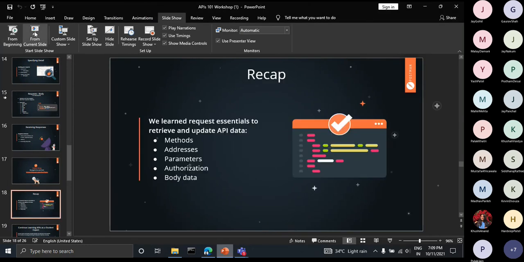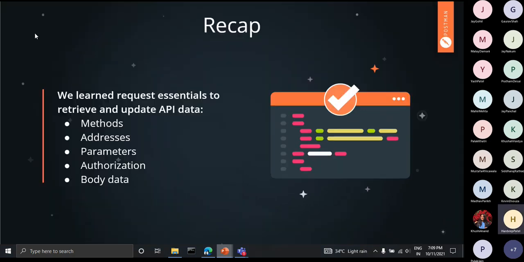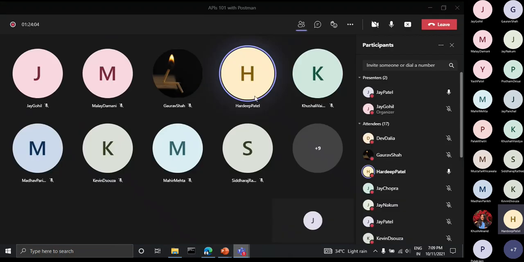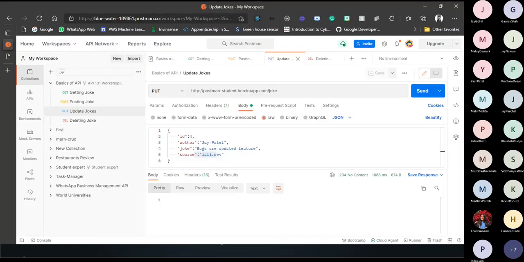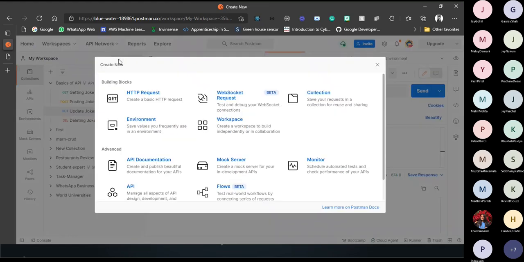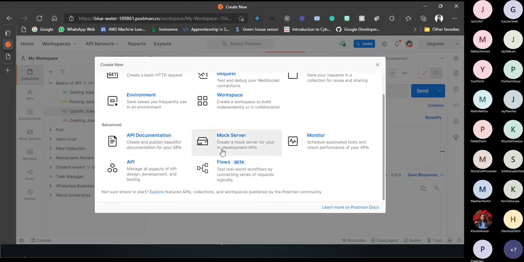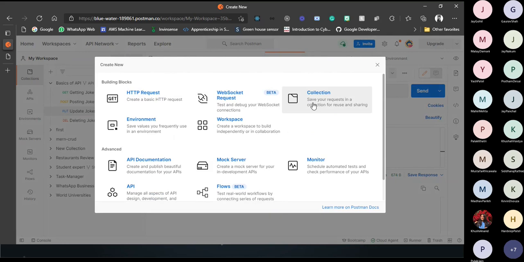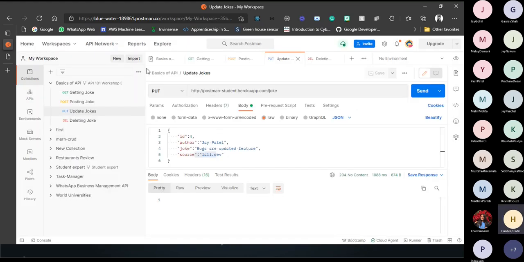Now coming back to the slide. How can we create a new collection over there? Just click here on New. If you type New here, you can see the option of Collection. After you have selected Collection, you have to enter the name of that collection, and a new collection gets created. Got it? Okay.